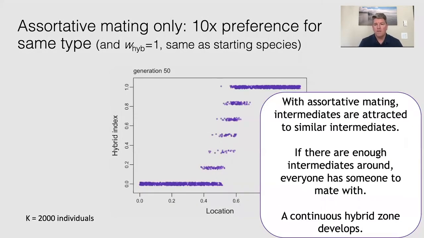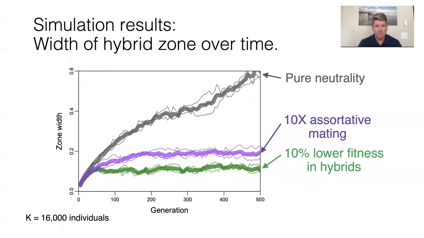And why is this? Well, if there's assortative mating, intermediates are attracted to similar intermediates. To specify otherwise would not be assortative mating. It would be something more complicated, where hybrids have some different behavior from the parental species. So if there are enough intermediates around, then everyone has someone to mate with, and a continuous hybrid zone develops.